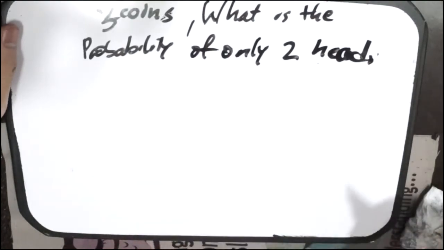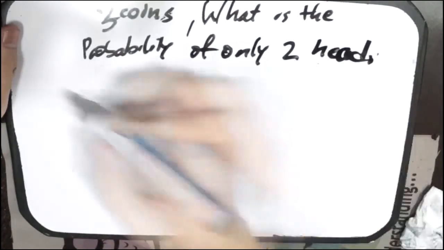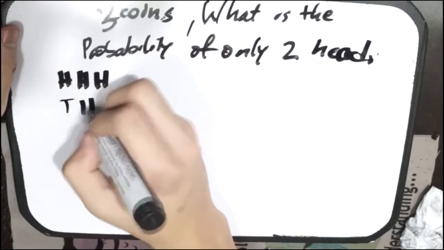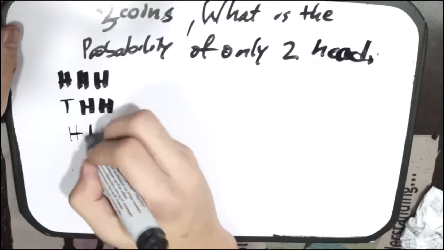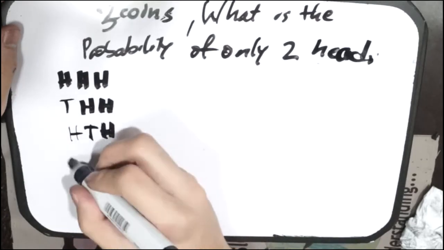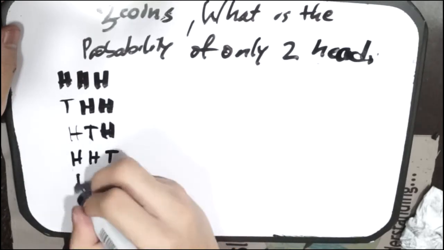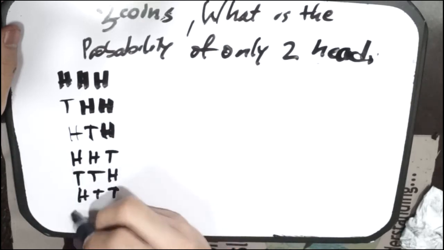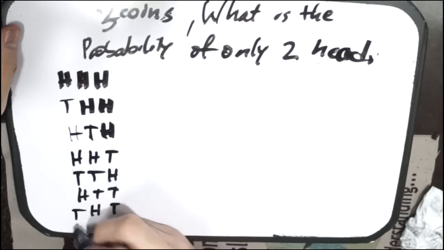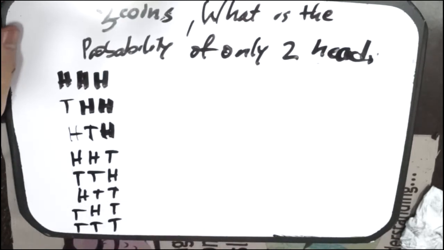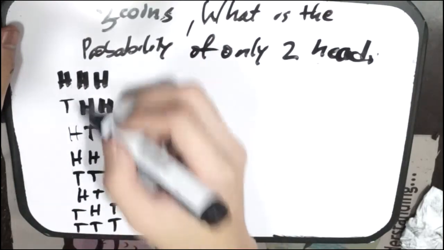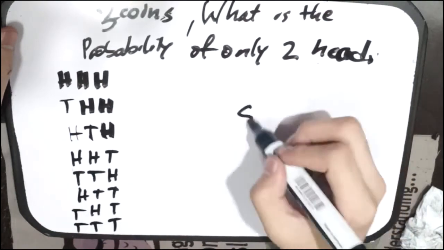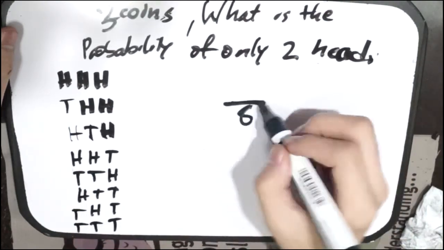So the possible ways 3 coins could land would be heads, heads, heads, tails, heads, heads, heads, tails, heads, heads, heads, tails, tails, tails, heads, heads, tails, tails, tails, heads, tails, or tails, tails, tails, right? So each of these would have equal probability of happening. So there are 8 possible ways it could happen.